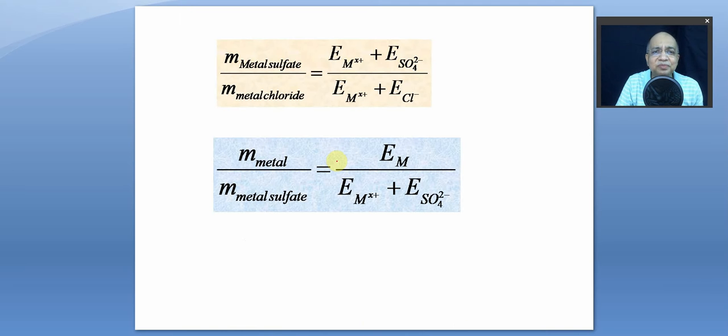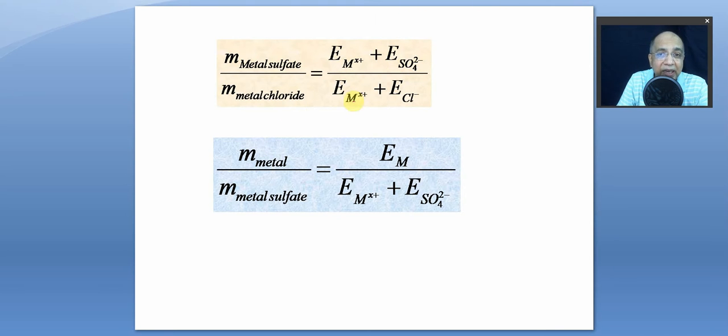Let's take an example. So this is the law of equivalence. Supposing you are comparing between the masses of metal sulfate and metal chloride. Supposing you have carried out a double displacement reaction where metal chloride is converted to metal sulfate. This is the dry mass of metal chloride, and this is the dry mass of metal sulfate. So the equivalent mass of metal sulfate we split into two parts: the equivalent mass of the metal ion, which we do not know, supposing the valency, doesn't matter, experimentally we can find out, plus the equivalent mass of sulfate ion, which is known, 96 by 2, 48.